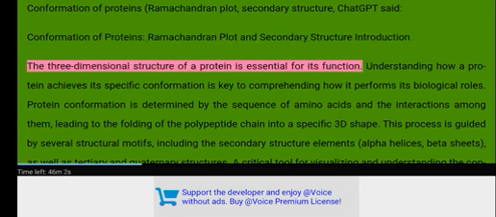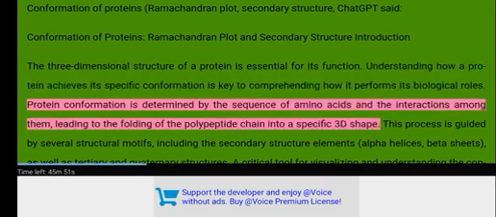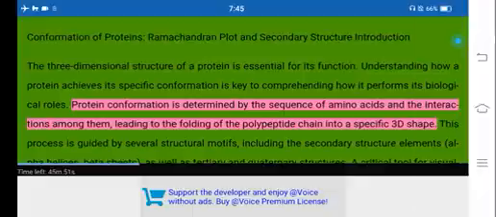Introduction. The three-dimensional structure of a protein is essential for its function. Understanding how a protein achieves its specific conformation is key to comprehending how it performs its biological roles. Protein conformation is determined by the sequence of amino acids and the interactions among them, leading to the folding of the polypeptide chain into a specific 3D shape.